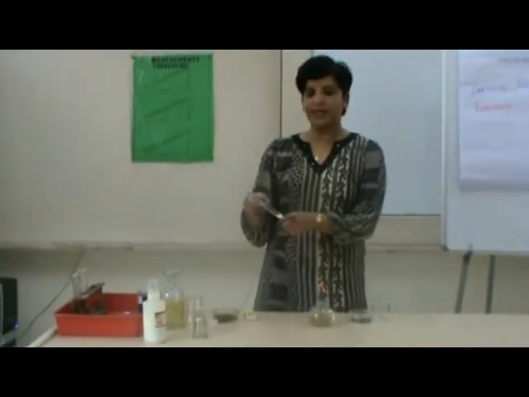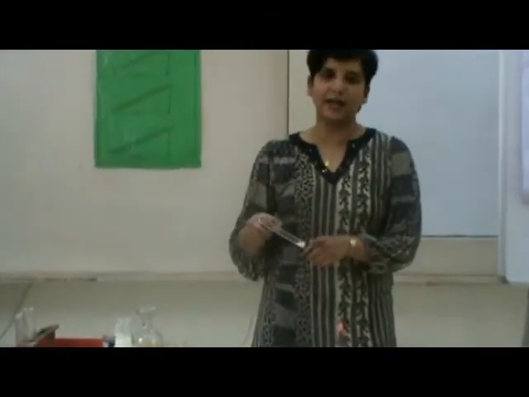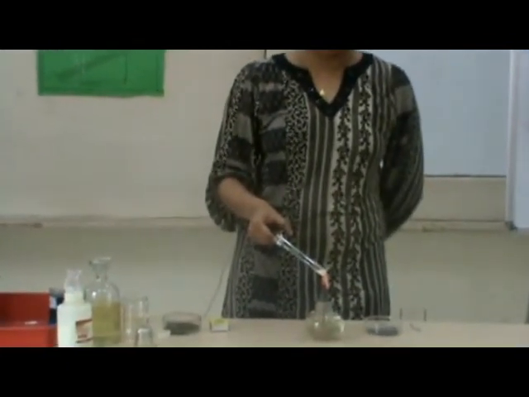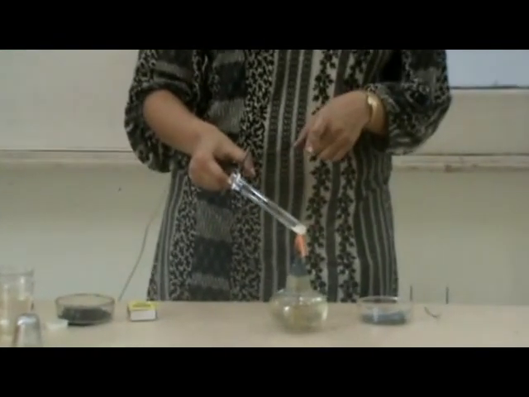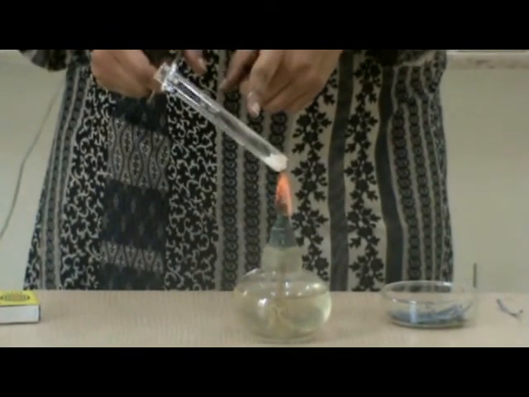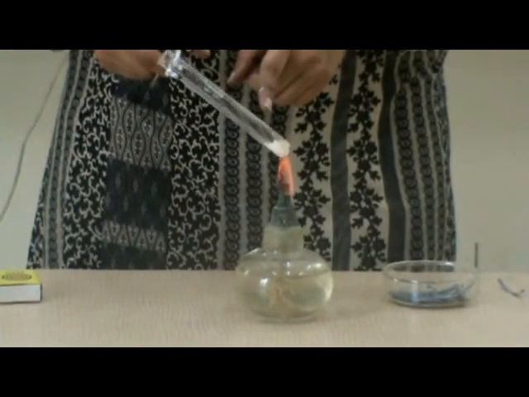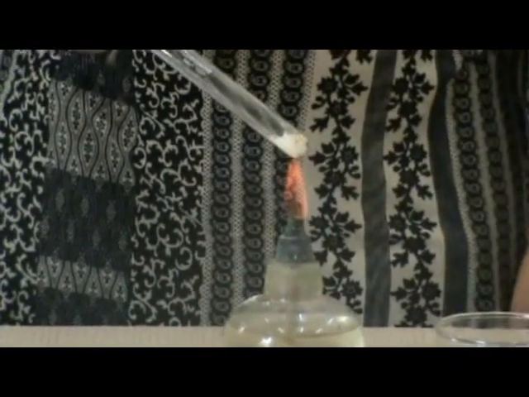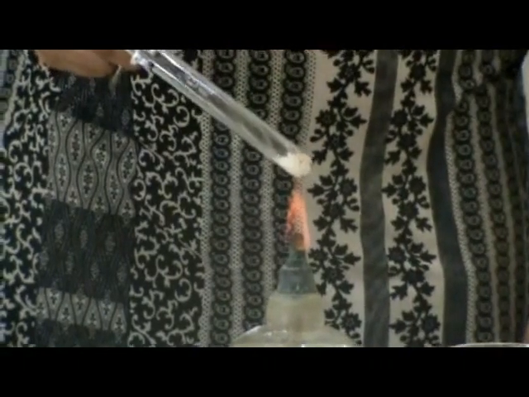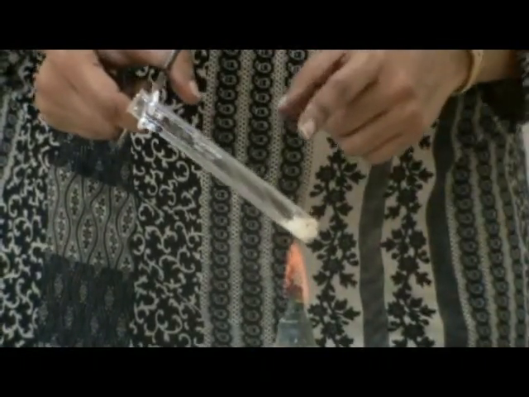Now as you can see, the lead nitrate is a white crystalline powder. When I heat it, this is the crackling sound that is being produced. And now a colorless, odorless gas is being given out, and this colorless, odorless gas is oxygen. You can hear the crackling sound that is being produced, and along with that a colorless, odorless gas is being given out. Slowly you can see a reddish brown gas also being given out.